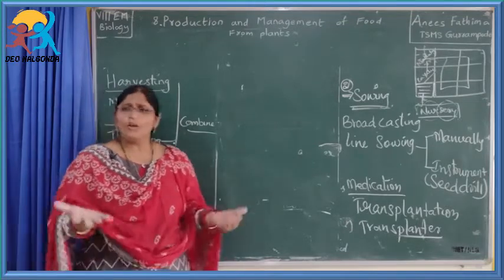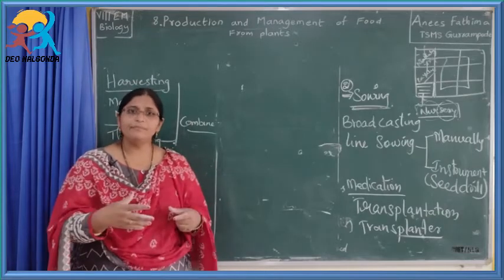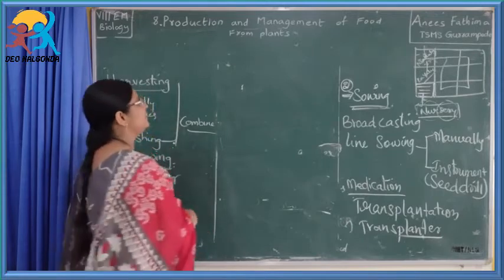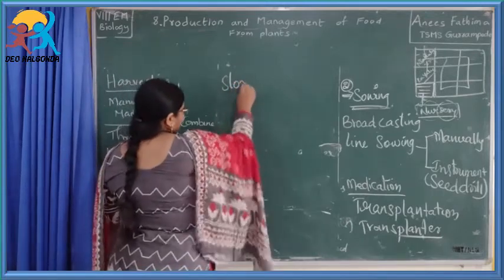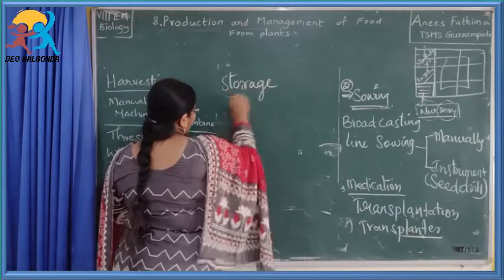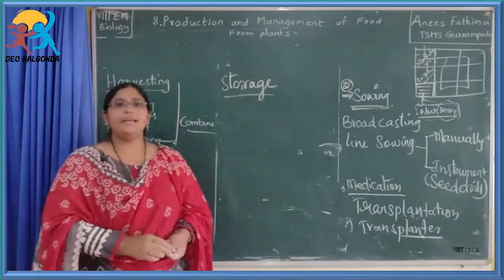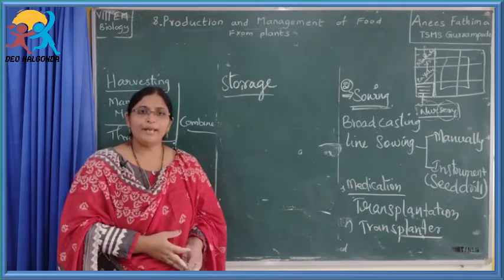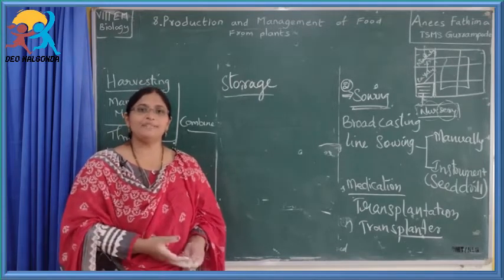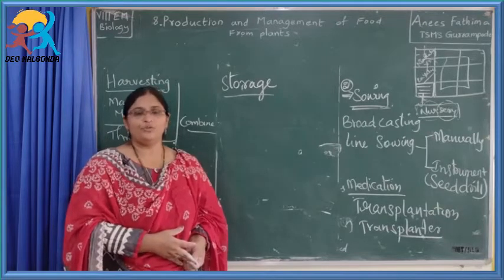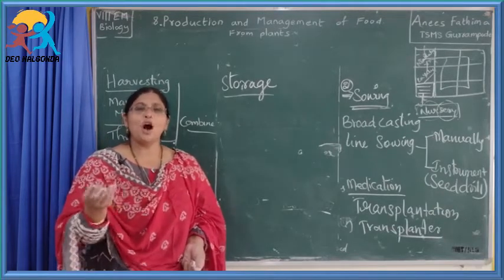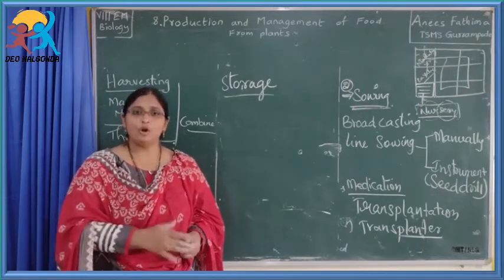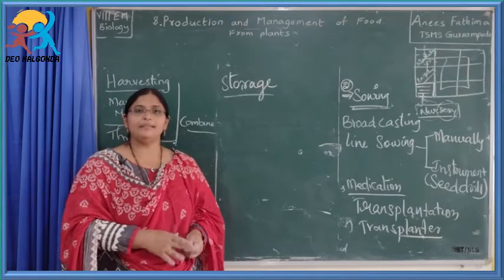And whatever product we get, do we use it at a time? No, it has to be stored. So, the next one is storage. Storage at home is done how? Either in wooden bins or metallic bins. You might have seen your mother storing rice and all those things. They put some chilies or neem leaves and mix them so that pests may not attack and fungus may not grow in them.